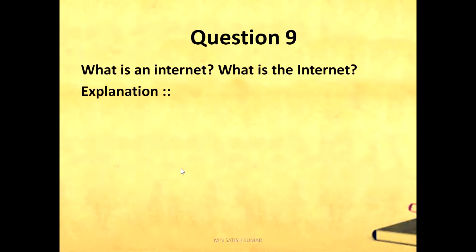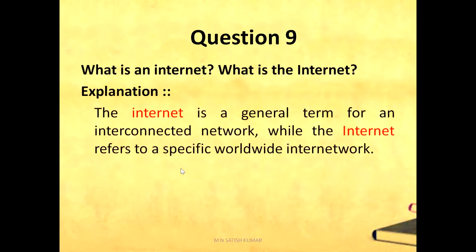Coming to question number 9, what is an internet? Here there is a small letter i and a capital letter I. The internet with small i is a general term for an interconnected network locally, while the Internet with capital I refers to the specific worldwide internetwork.